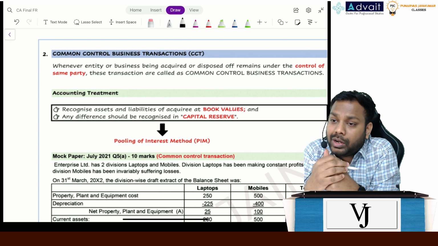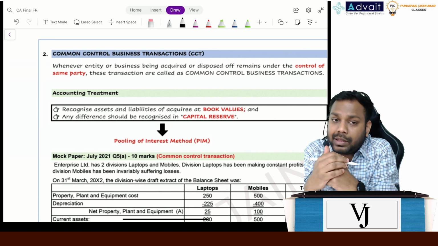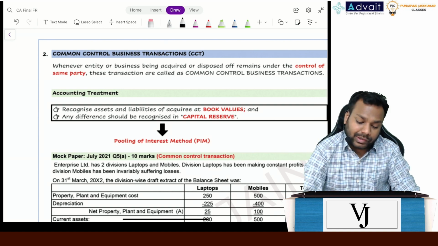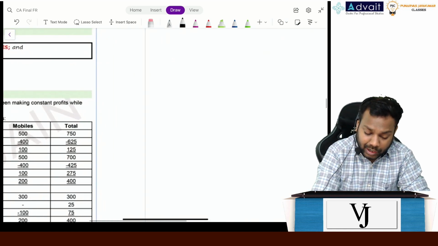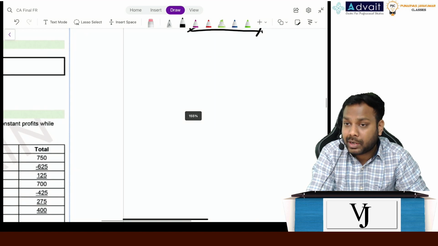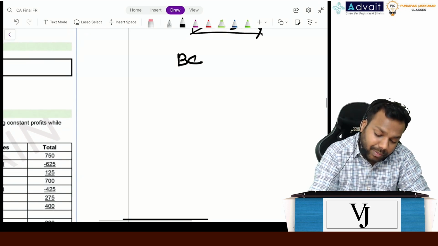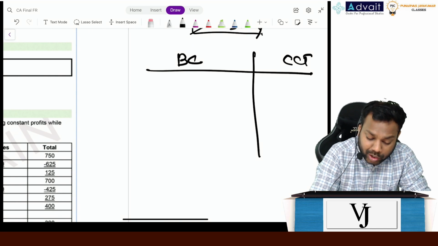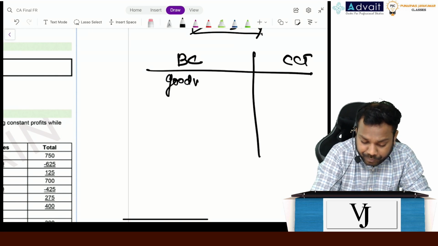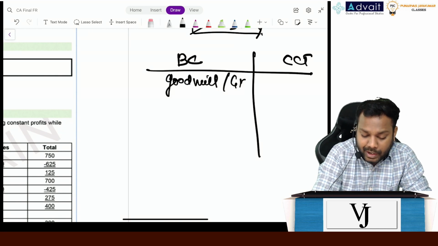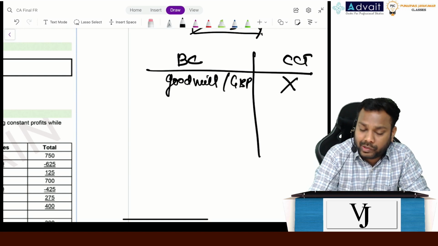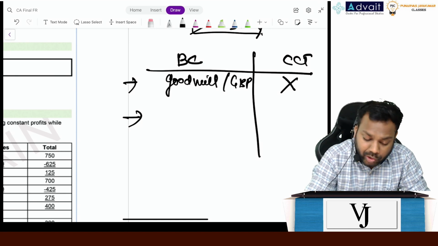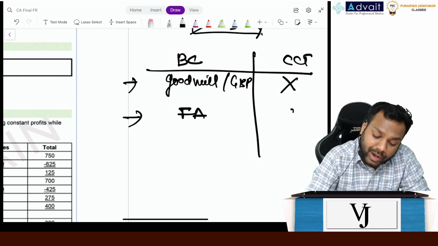Normally you transfer the asset at its fair value, right? But here you will not transfer the asset at fair value, but rather you will transfer the asset at its carrying amount. So now understand the difference between a normal business combination transaction and a common control transaction. In a normal business combination, whenever you acquire a company, you acquire it with goodwill or gain on bargain purchase. But there is no such case here. In normal business combination, whenever you acquire the net assets of the subsidiary company, you acquire at fair value, but here you acquire at carrying amount.